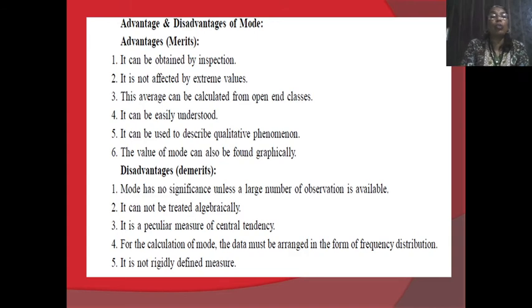Then there are some disadvantages or demerits of the mode. The first disadvantage is that mode has no significance unless a large number of observations is available. It cannot be treated algebraically. It is a peculiar measure of central tendency. For the calculation of mode, the data must be arranged in the form of a frequency distribution. It is not a rigidly defined measure.